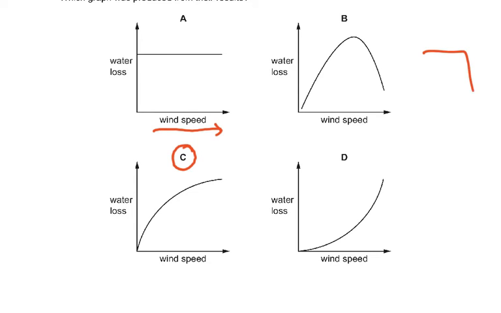Just like if you have a room and you have 1, 2, 3, 4, 5, 6 doors in it. If only 2 people are coming, only 2 doors are being used. But if a lot of people are standing outside, in a unit time, 6 people can come at a time. Similarly, the stomata in the leaf is the limiting factor. So you can increase the wind speed, but the rate will ultimately become constant.